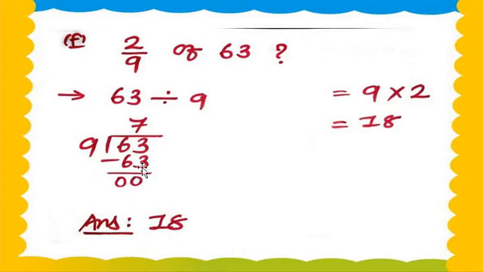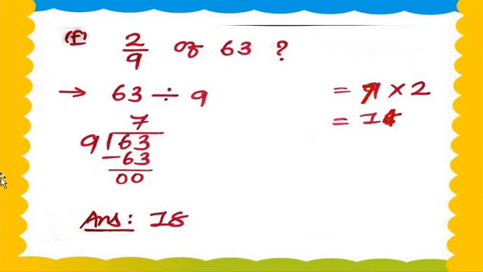The quotient is 7. Then, 9 7s are 63. So we take this 7 and multiply it with the numerator 2. So 7 1s are 7, 7 2s are 14. Understood, my dear students?